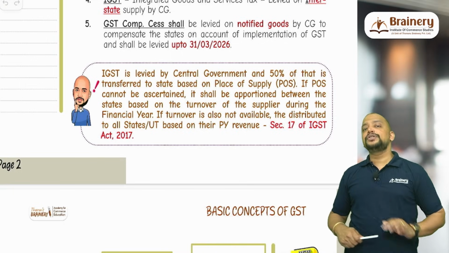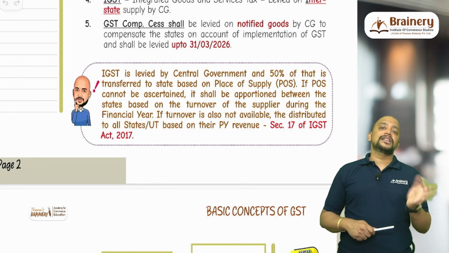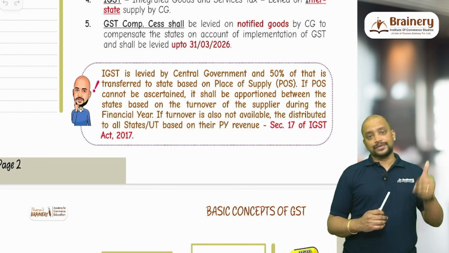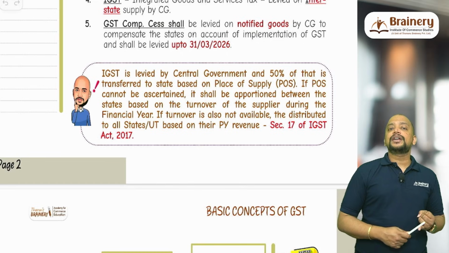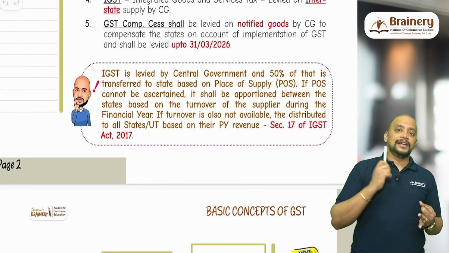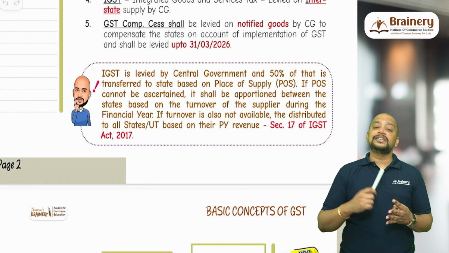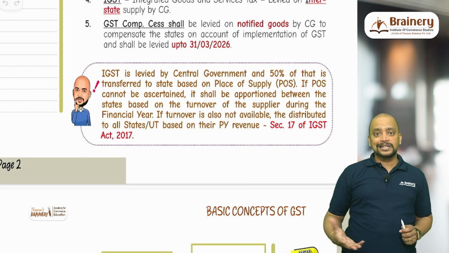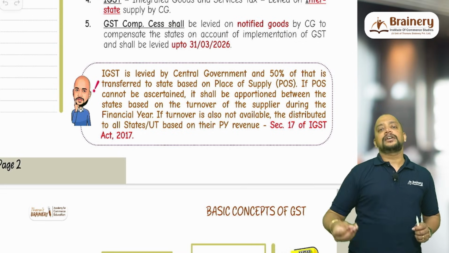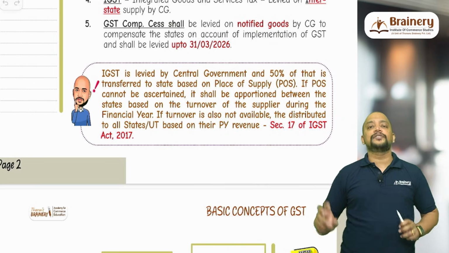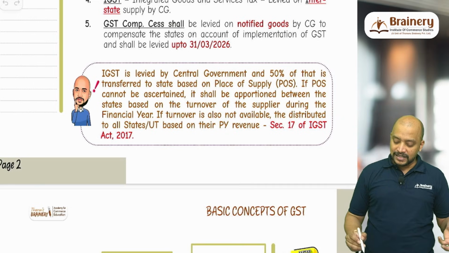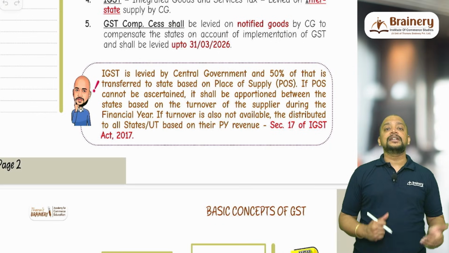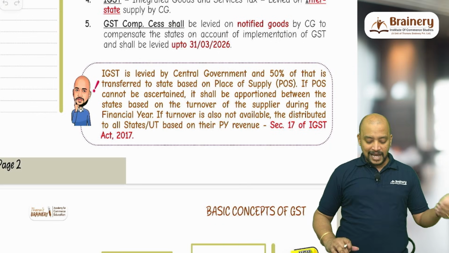Whereas there are 5 other union territories which are not covered under this, which will be under the control of the central government. These are called union territories without state legislature. So we have Andaman and Nicobar, Lakshadweep, Daman, Diu, Dadra, Nagar Haveli, Chandigarh and Ladakh. So these are the 5 union territories without state legislature. In that case, the proportionate IGST component will go to the central government only. That is the meaning. So states or union territories get it based on their previous year revenue. This is given in section 17 of the IGST Act.